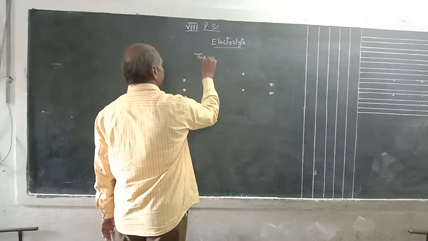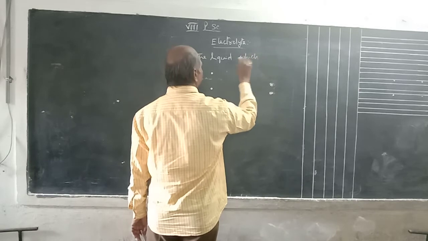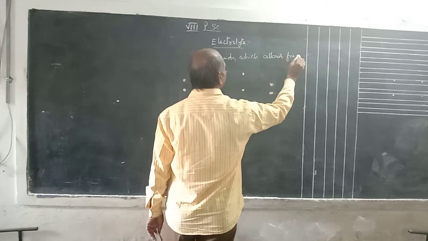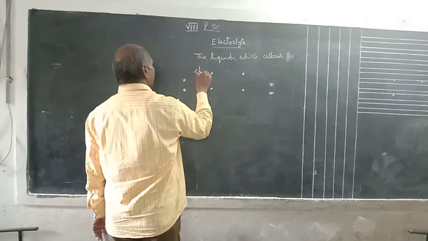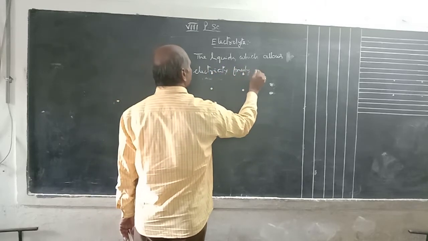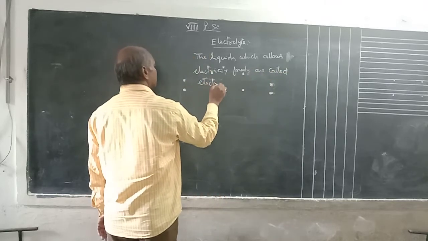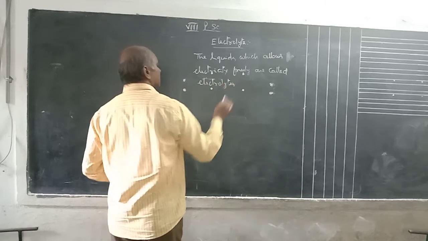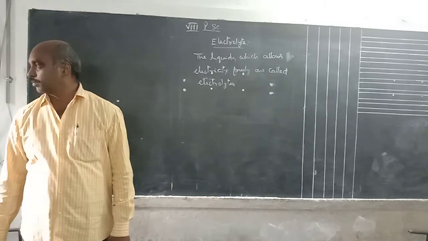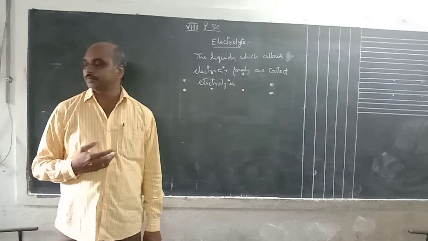The liquids which allow electricity freely are called electrolytes. Here, electrolytes generally means liquids. Some liquids are bad conductors, some are electrolytes. Electrolyte simply means they allow electricity freely.